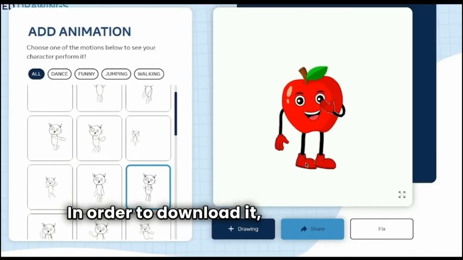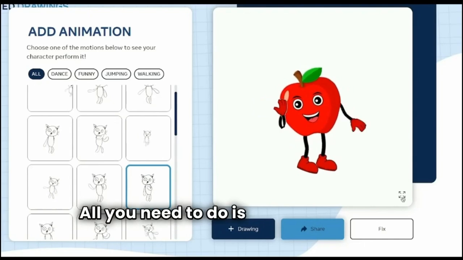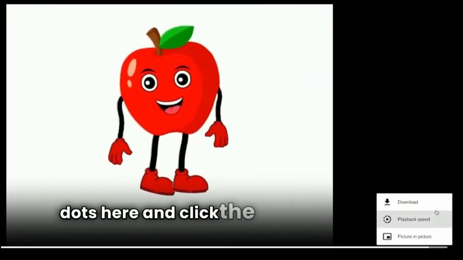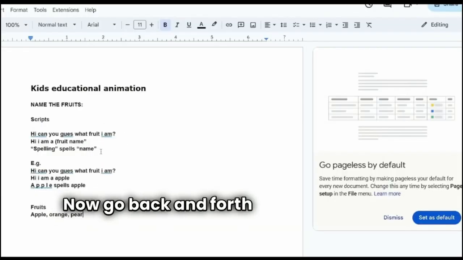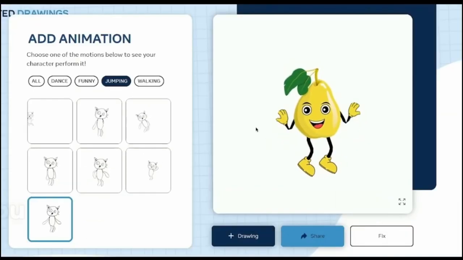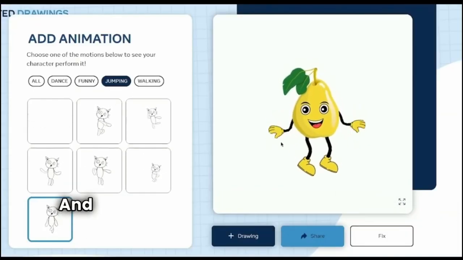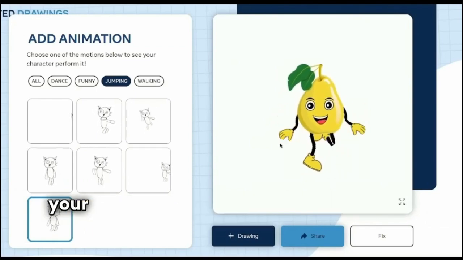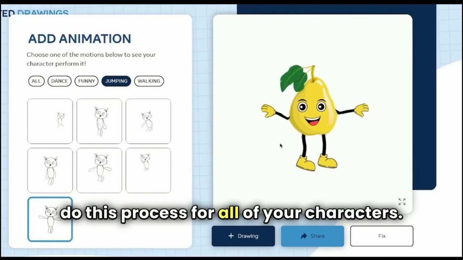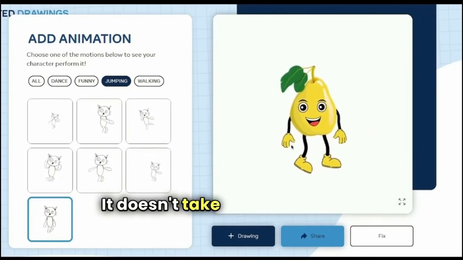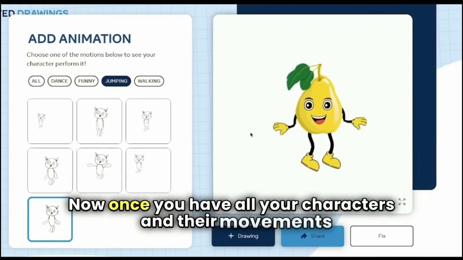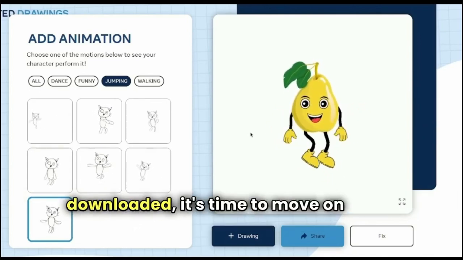In order to download it, it's very simple. All you need to do is simply increase the size like this and click the 3 dots here and click the download button. Now go back and forth from your script and Animated Drawings and just gather up all the different movements that you think you would need for your video. And then once you've downloaded all the moves for your first character, you need to go ahead and do this process for all of your characters. It's very simple to do. It doesn't take you long and it's completely free. Now once you have all your characters and their movements downloaded, it's time to move on to the next step.